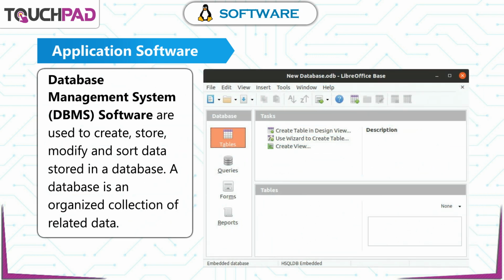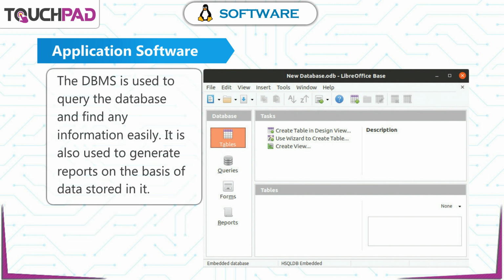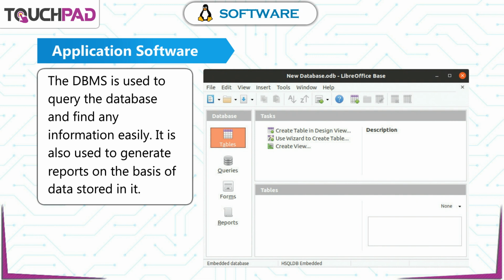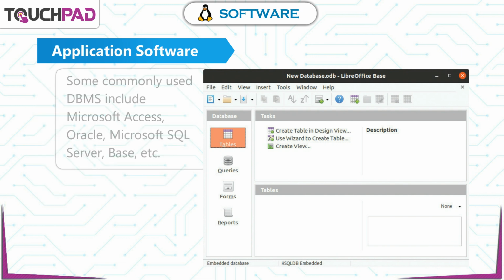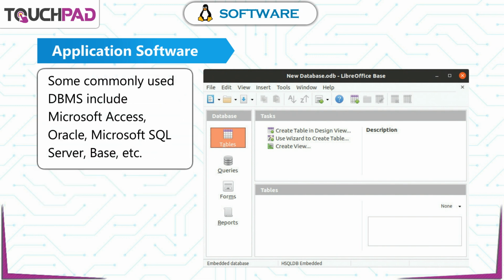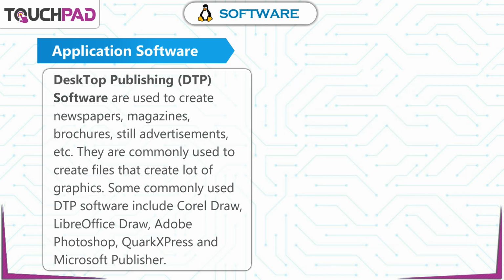Database Management System (DBMS) software are used to create, store, modify, and sort data stored in a database. A database is an organized collection of related data. The DBMS is used to query the database and find any information easily. It is also used to generate reports on the basis of data stored in it. Some commonly used DBMS include Microsoft Access, Oracle, Microsoft SQL Server, Base, etc.